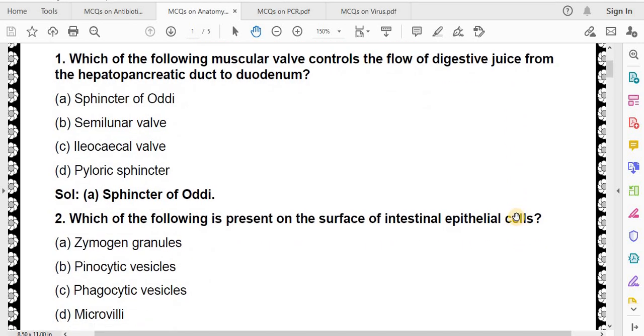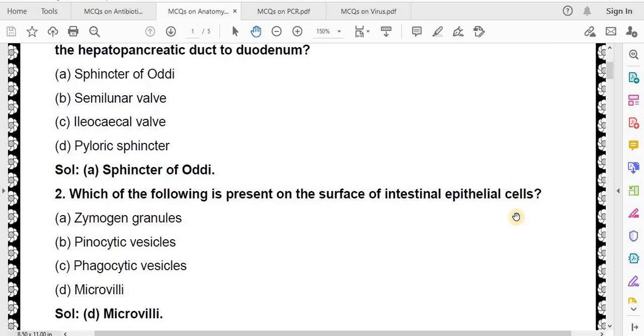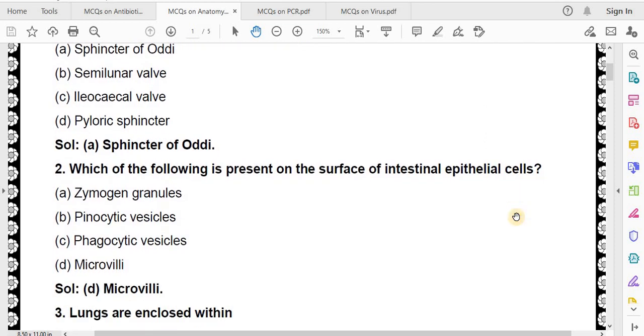Which of the following is present on the surface of intestinal epithelial cells? Zymogen granules, pinocytic vesicles, phagocytic vesicles, microvilli. Correct answer is microvilli.